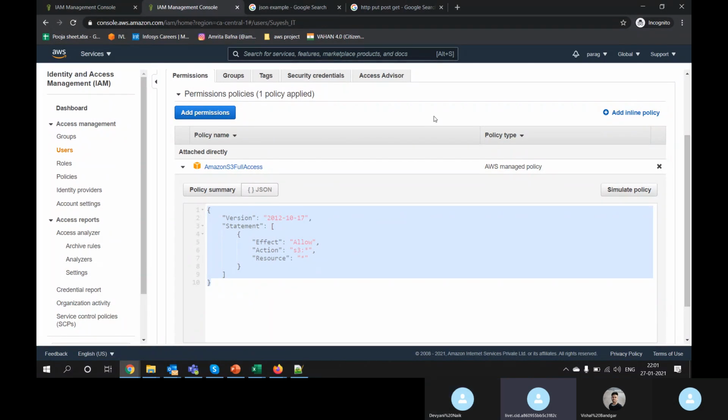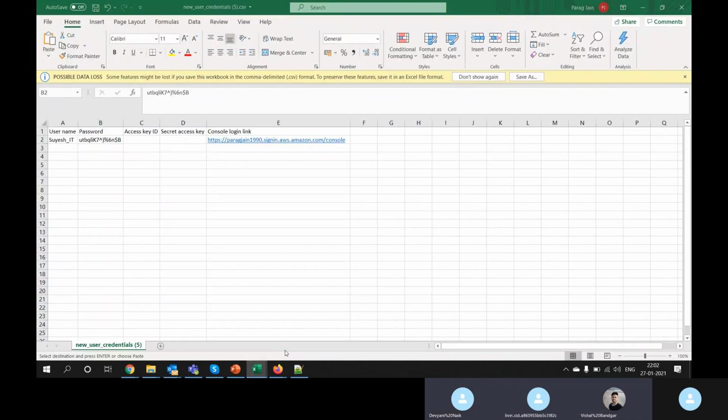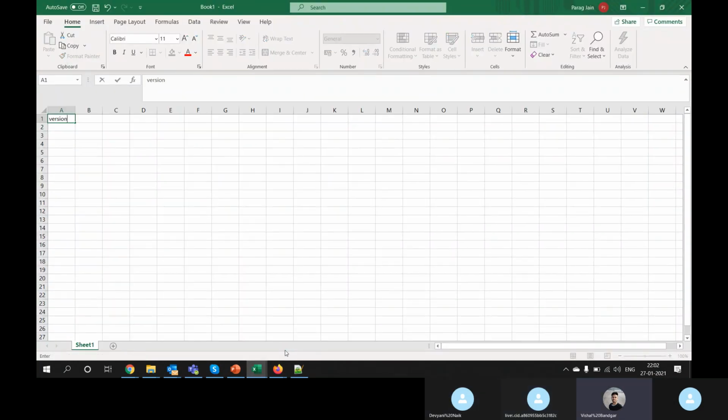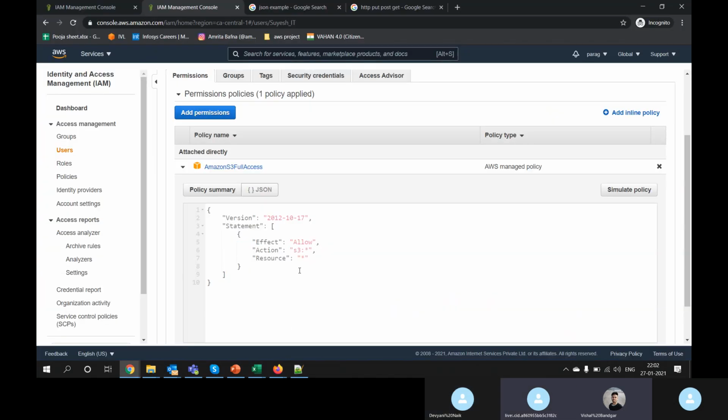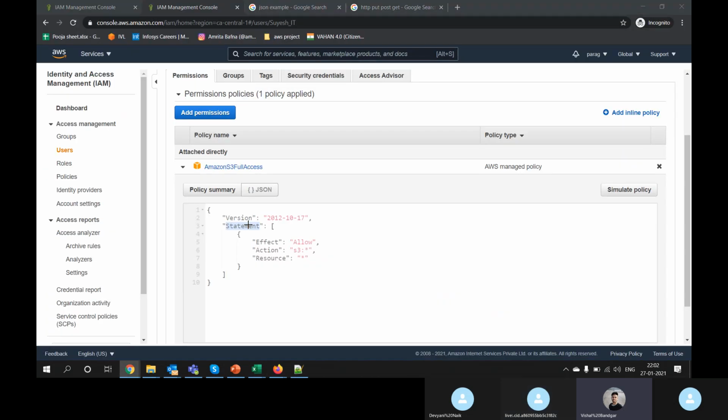CSV is a file format, not a program. Similarly, JSON is a file format.